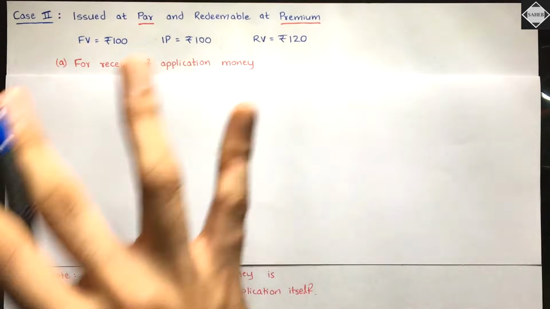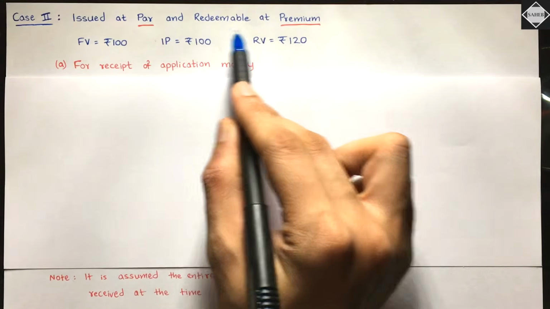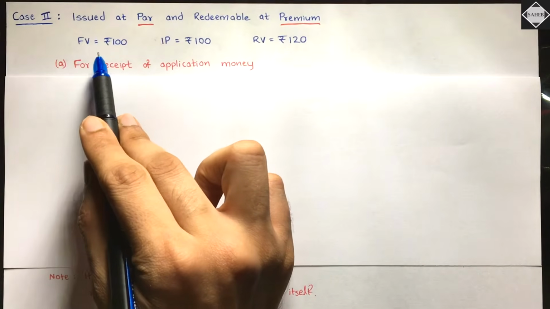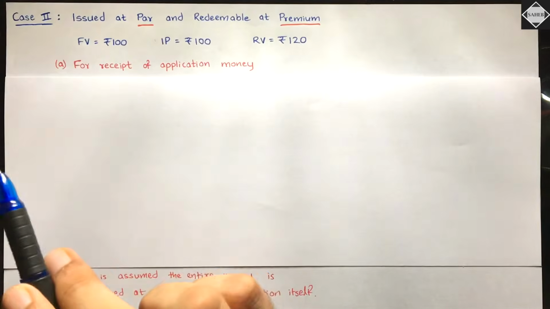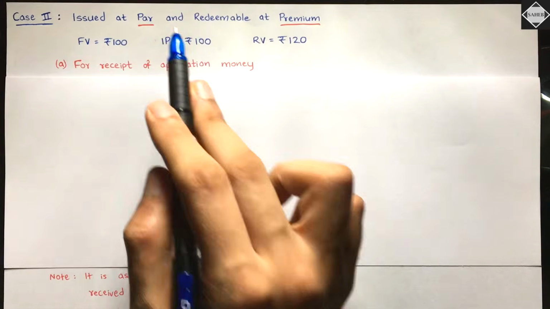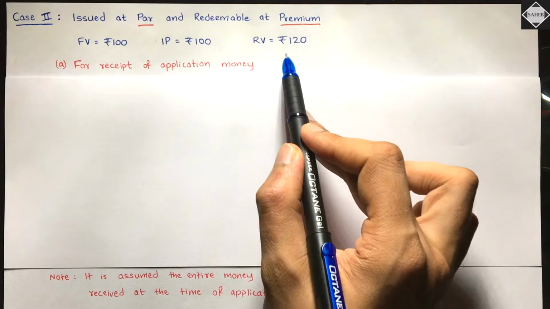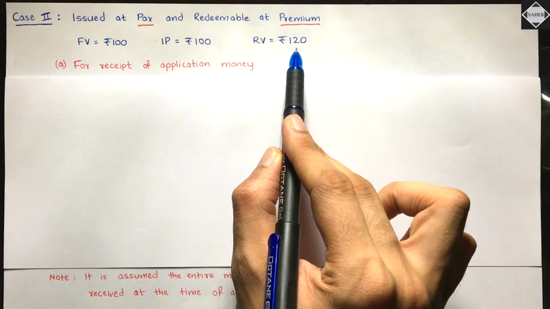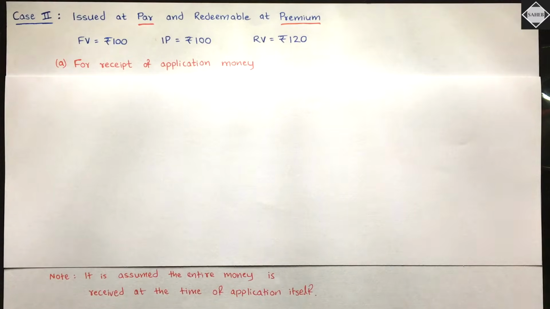Now see here, we have the case 2. Debentures have been issued at par and redeemable at premium. Let's just say, for example, the face value is rupees 100. Then the issue price also needs to be 100 only, because it is issued at par, equal to face value. And then redeemable at premium means redemption value has to be more than the face value, 120. 20 rupees extra will be paid back to the debenture holders in future after 10 years, for example.